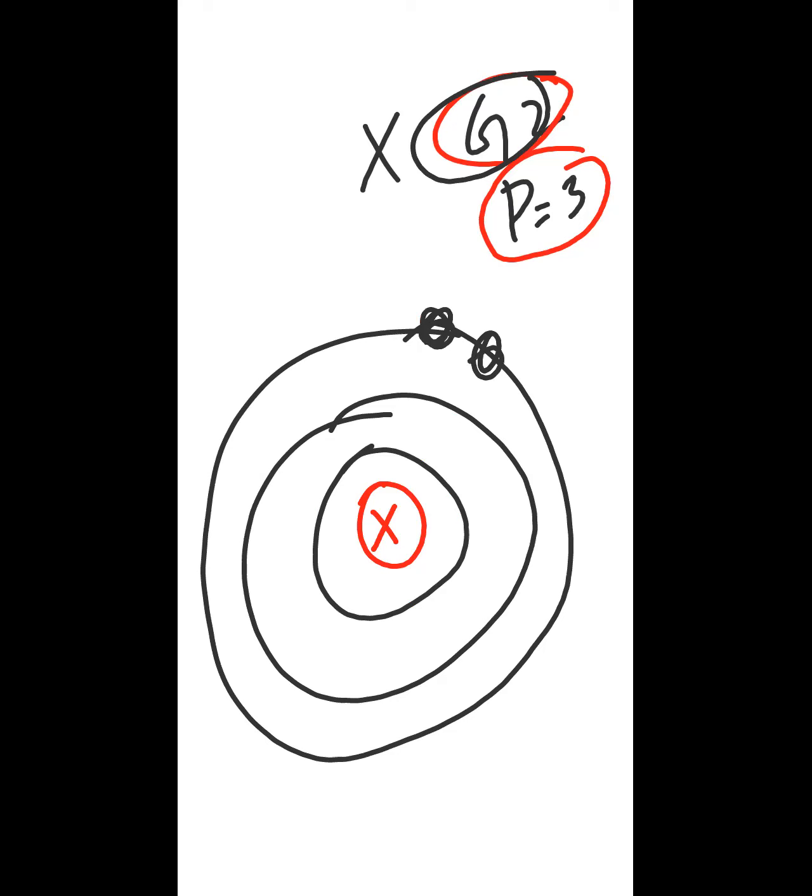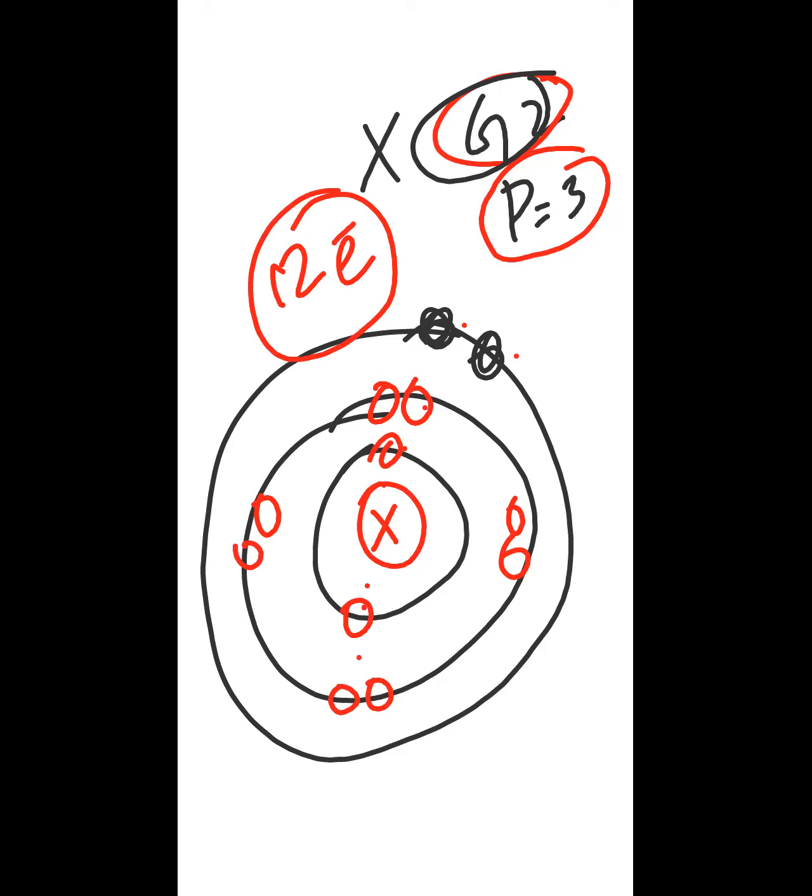The first shell can be filled with 2 electrons only. The second shell can be filled with 1, 2, 3, 4, 5, 6, 7, 8. In the second shell, you have to fill 8 electrons all the time. Now count the electrons: 2, 8, 8 plus 2, 10, 11, 12. So a total of 12 electrons are there.